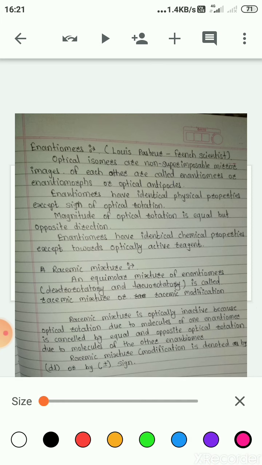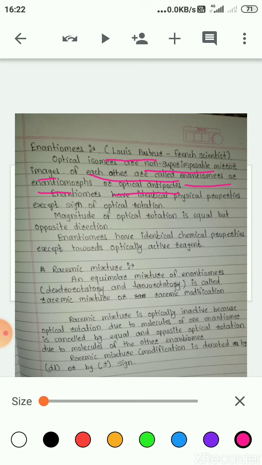Now the last concept is enantiomers, and the concept of enantiomers was introduced by the French scientist Louis Pasteur. Optical isomers which are non-superimposable mirror images of each other are called enantiomers, enantiomorphs or optical antipodes.